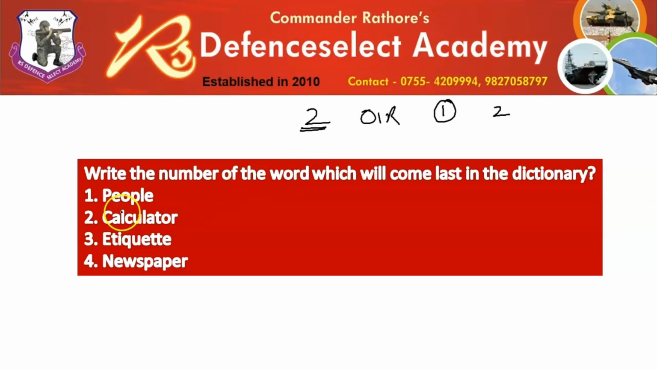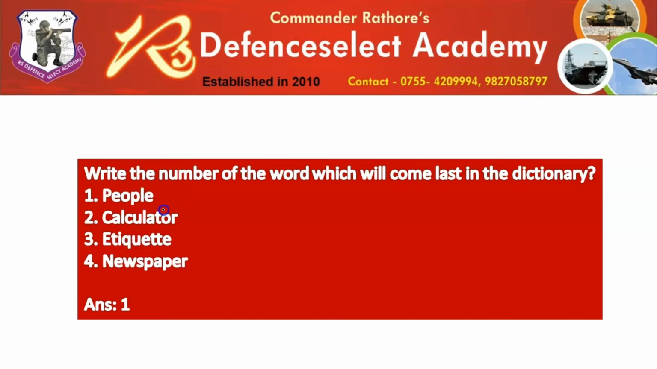Generally what people do is, they try to write the word as the answer. For example, here it is said that we have to write the number of the word which will come last in the dictionary. People would see that this C comes first, this also comes first, this comes first, and P, people, comes last. In the answer page, they would write people, but this is wrong. Here it is said, write the number of the word which will come last in the dictionary. So the answer has to be 1. Hope this is making sense to you.